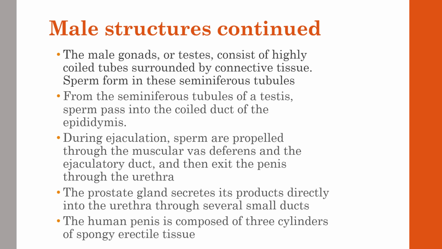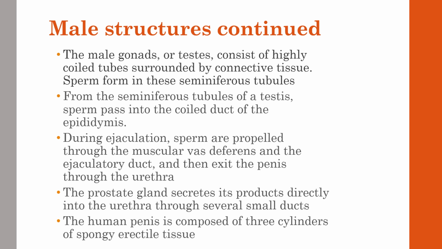Continuing male reproductive anatomy, we're going to be talking about the male gonads, which are called testes. They are coiled tubes surrounded by connective tissue, and sperm form within the seminiferous tubules of the testes. The sperm then passes through the coiled ducts of the epididymis, and goes out during ejaculation, propelled through the muscular vas deferens and the ejaculatory ducts, and then exits the penis through the urethra. So these are tubes from the gonads, the testes, going out through the penis during these processes.